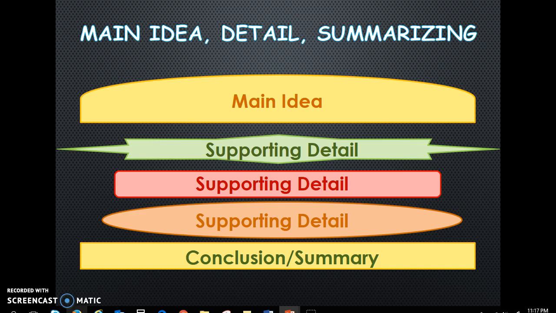You can think of the main idea, the details, and summarizing sort of like a sandwich. The top bun will be your main idea. All of the stuff in the middle, lettuce, tomato, burger, whatever it is, those are your supporting details that make up the bulk of your sandwich. The bottom bun, then, is the conclusion or the summary of the main idea and the supporting details.